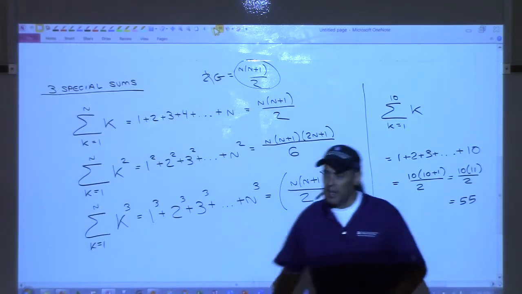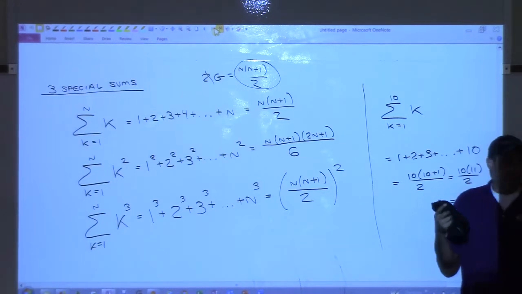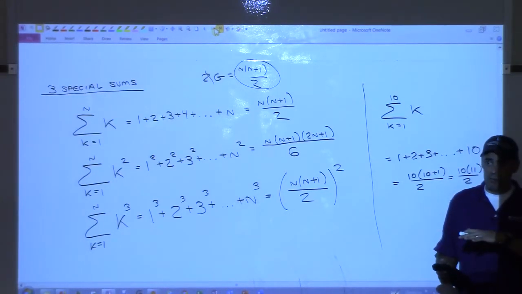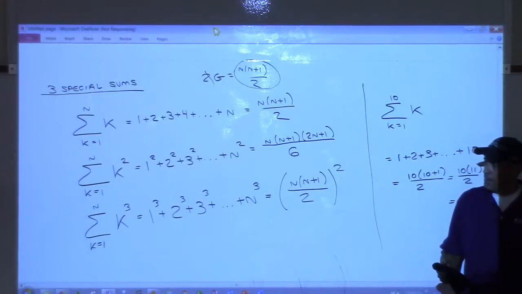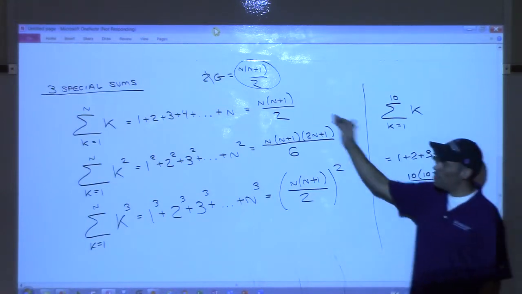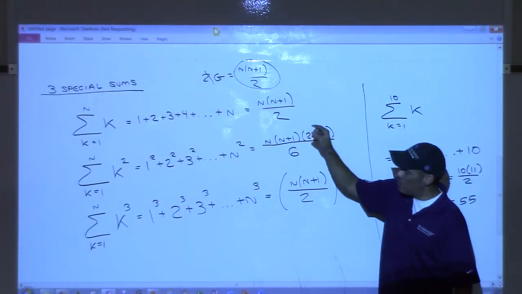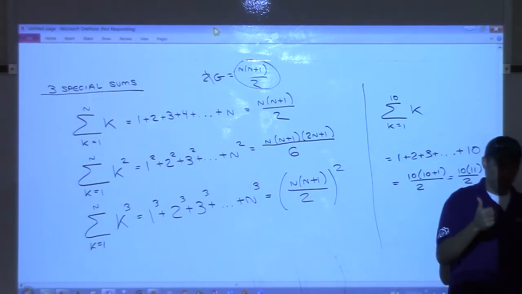Remember, the whole idea today is that I'm going to make you suffer for a little while. You're going to see how bad the method of exhaustion is, and then we will have a major appreciation for the fundamental theorem of calculus. All right, so let's put ourselves back in time again. We're trying to find the area under a function. We know a little bit about sums, the notation, and there's a few things we know the sums of, like k squared, k cubed, so we don't actually have to add these up.